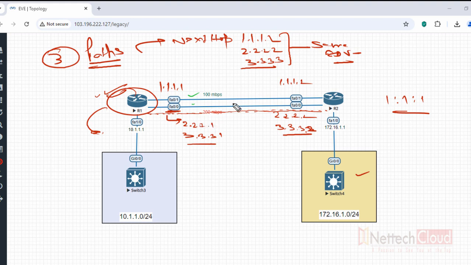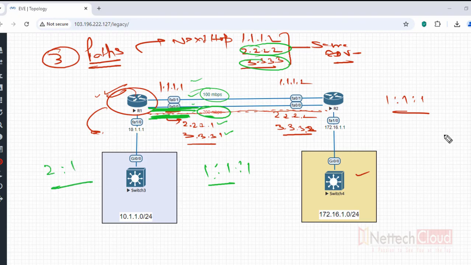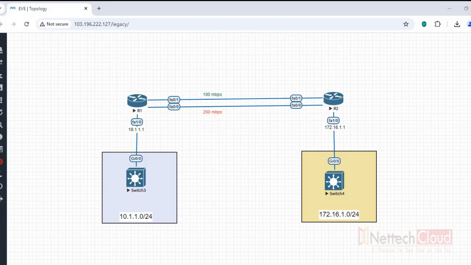So even if next hop 222 is used or 333, both packets will be routed via this link, 200 Mbps link, and 100 Mbps if there is one link. Means traffic is distributed equally, like 1:1:1, but secondary IP is assigned to the interface, like a link with the 200 Mbps. So this way we can achieve 2:1 ratio load balancing, right?